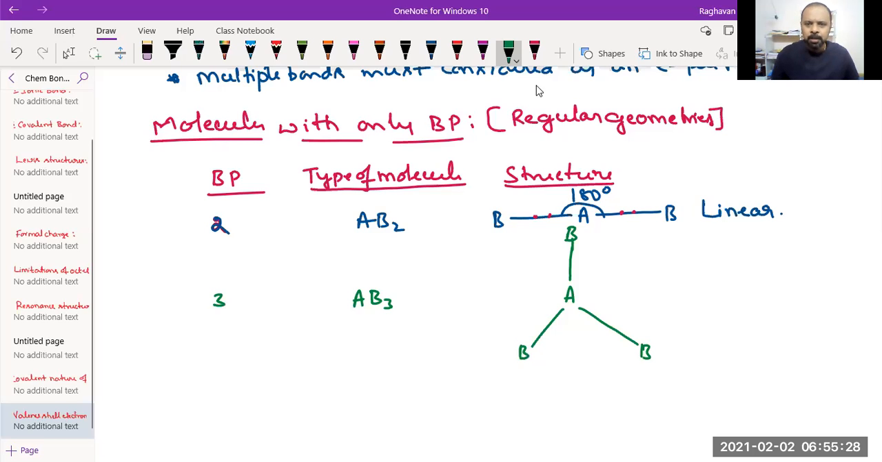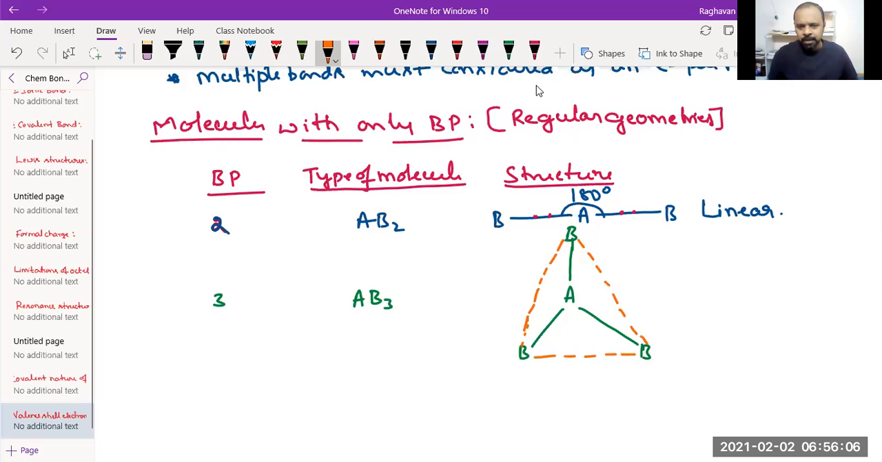Now this particular molecule can be given a structure like this. For that, you just need to connect the three surrounding B atoms with a dotted line to imagine a structure for us. These dotted lines are simply drawn to assume a structure for this molecule and should not be confused with bonds. B and B atoms are not connected by bonds. B and A are connected by bonds. These dotted lines are only to imagine or give a structure for the molecule.